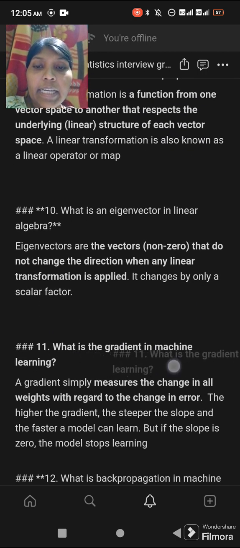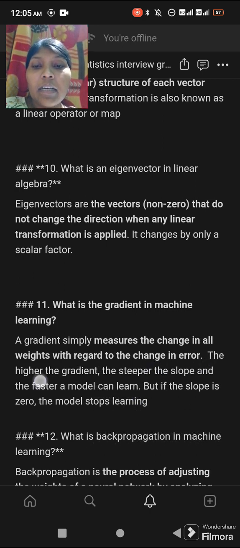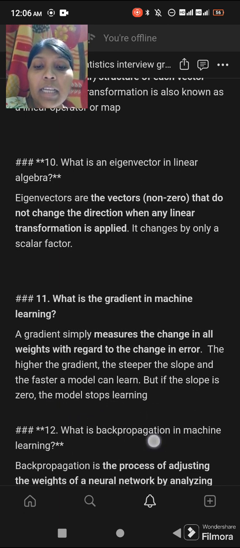What is the gradient in machine learning? A gradient simply measures the change in all weights with regard to the change in error. The higher the gradient, the steeper the slope, and the faster a model can learn. But if the slope is zero, the model stops learning.